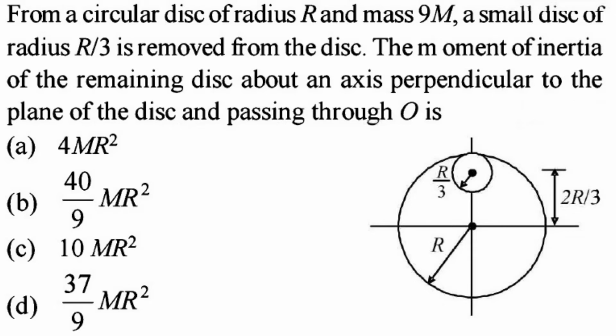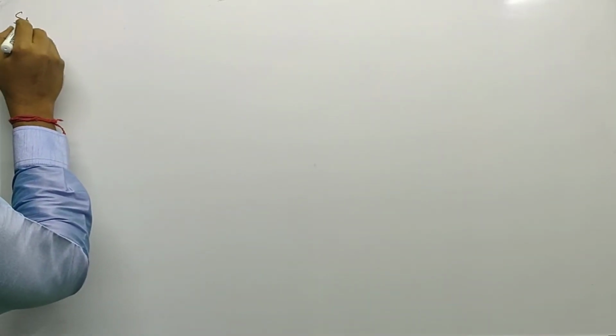From a circular disc of radius capital R and mass 9m, a small disc of radius r by 3 is removed from the disc. The moment of inertia of the remaining disc about an axis perpendicular to the plane of the disc and passing through O is. Solution.